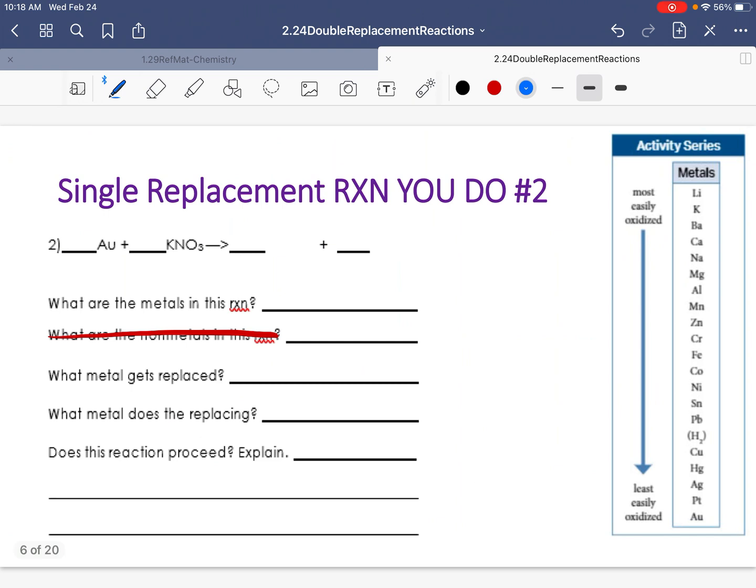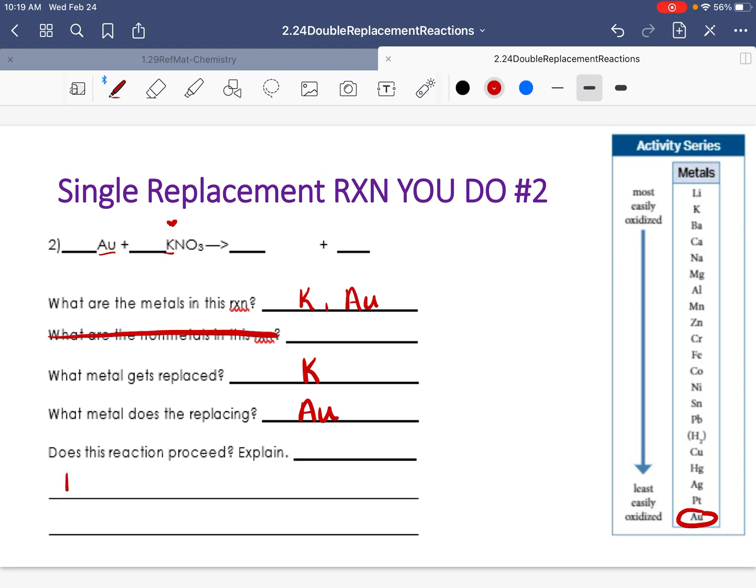Now let's look at our second example. What are the metals in this reaction? We are working with potassium and Au is gold. So potassium and gold. What metal is getting replaced? It is the one in the current relationship. So potassium's trying to be replaced by who? Our single metal is Au, which is gold. Guys, gold is the less reactive. Gold is not replacing any metal whatsoever.